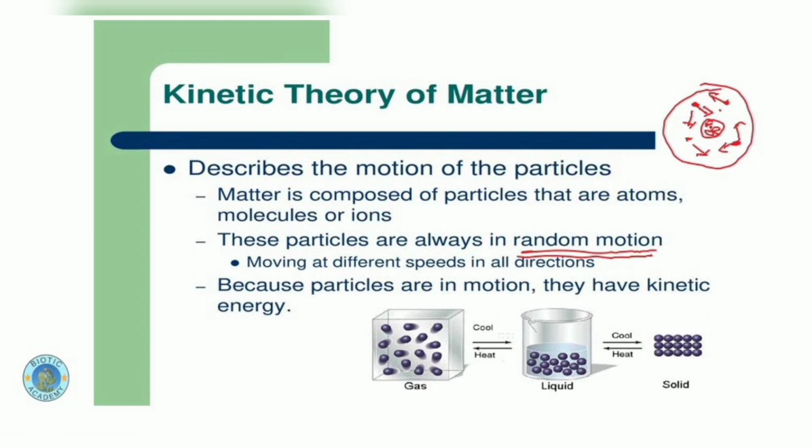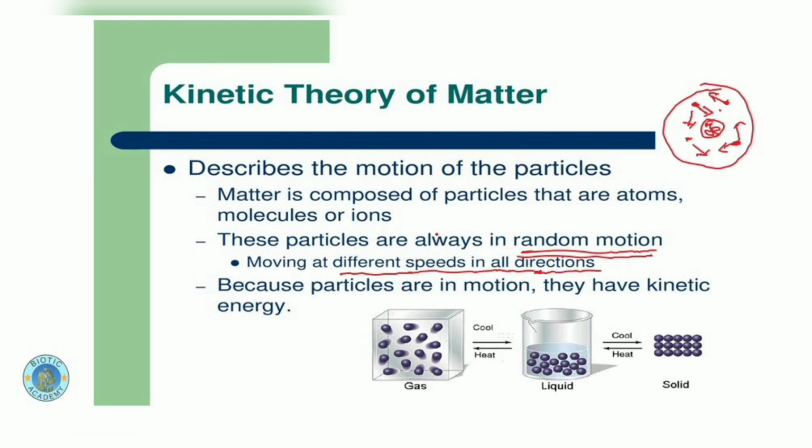they are not stationary. They are continuously bombarding with each other, and they are moving within the cell from one position to another position, and that is all because of this theory that tells us that the particles are continuously in random motion and they are moving at different speeds and in all directions.